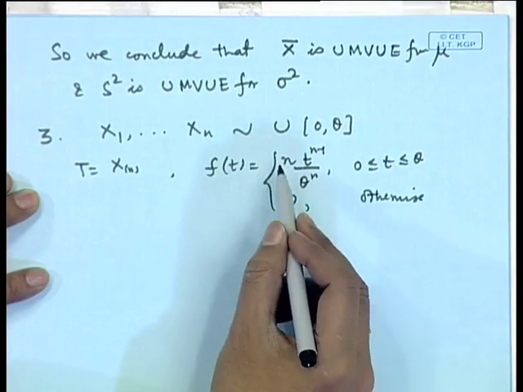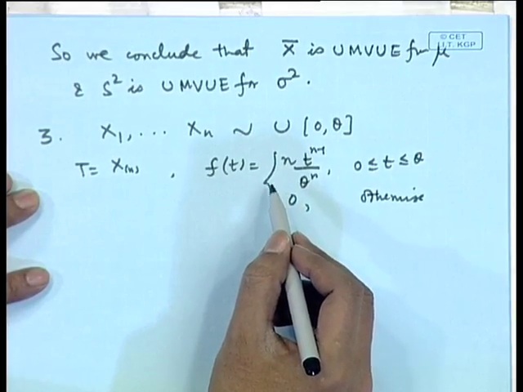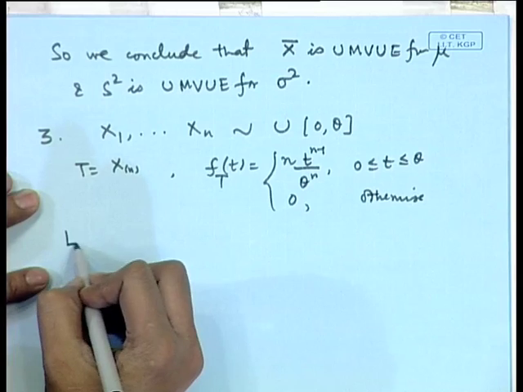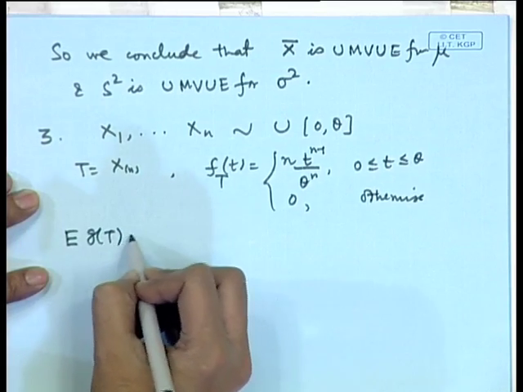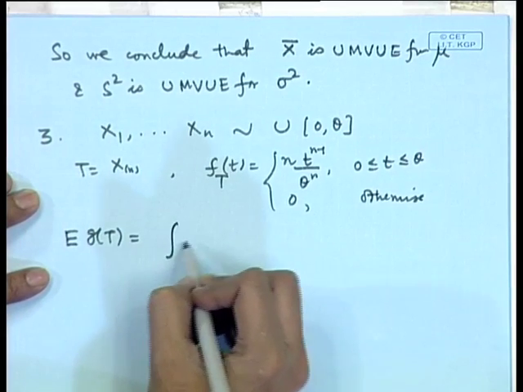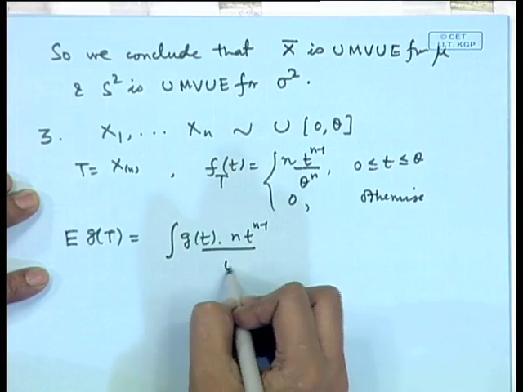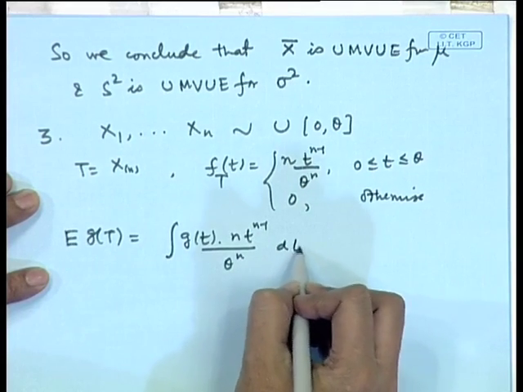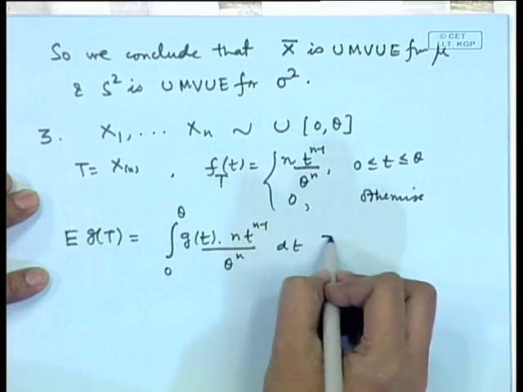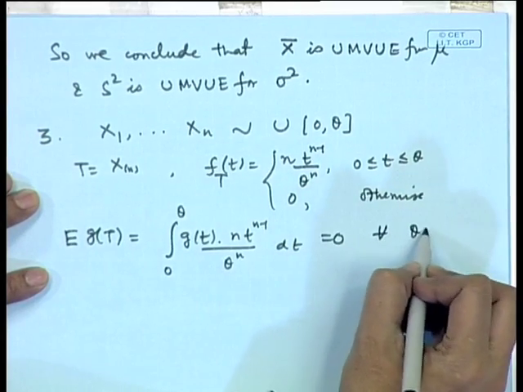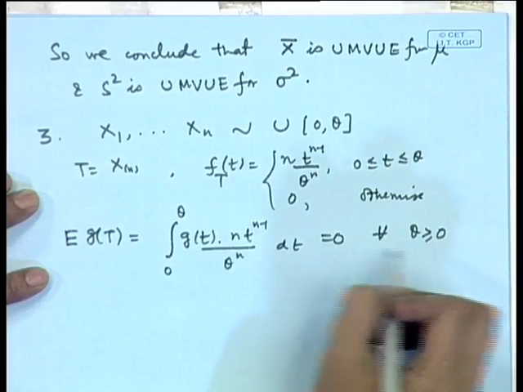If we want to prove the completeness of T, then let us take expectation of g(T), that is equal to the integral of g(t) n t to the power n minus 1 by theta to the power n dt from 0 to theta, equal to 0 for all theta. Now, you see here